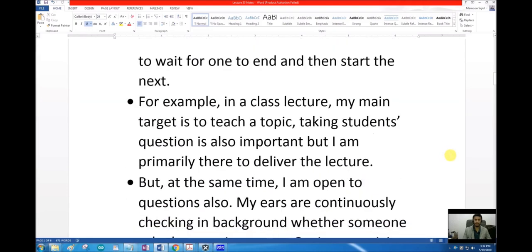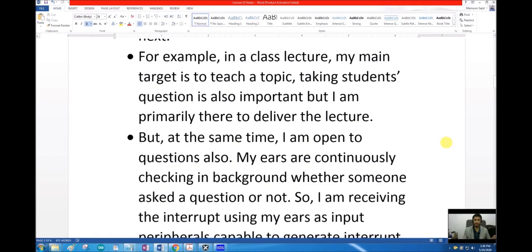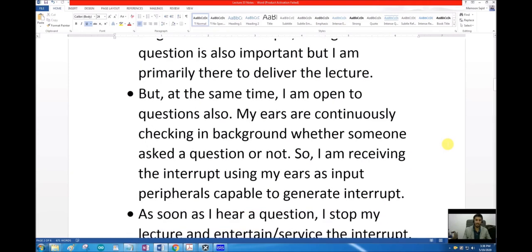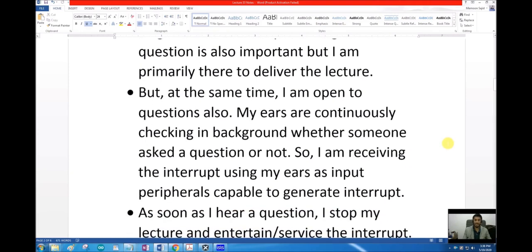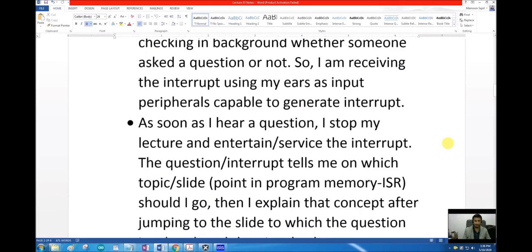For example, in a class lecture, what is my main target? My main target is to teach a topic. Taking students' questions is also important, but I am primarily there to deliver my lecture. But at the same time, I am open to questions also. So my ears are continuously checking the background whether someone asked a question or not. So I am receiving the interrupts using my ears as an input peripheral that is capable to generate an interrupt. As soon as I hear a question, I stop my lecture and I entertain or service the interrupt.